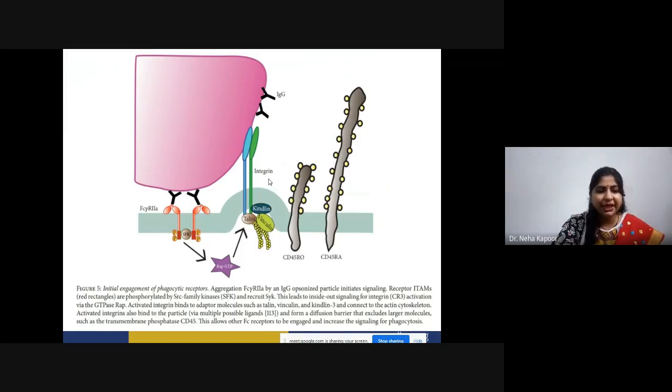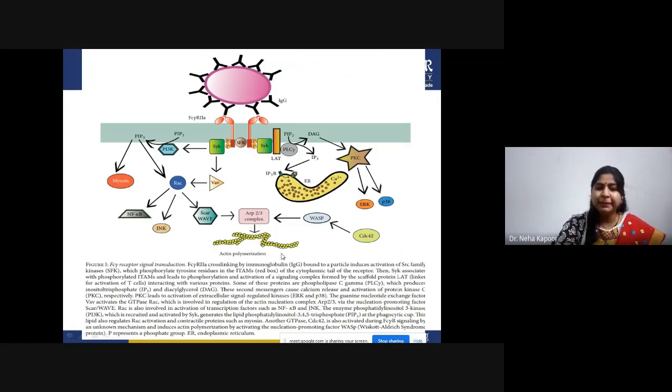These activated integrin molecules bind to adapter molecules, talin, kindlin, vinculin, and they connect to the actin cytoskeleton so that multiple ligands can be channelized and initiate the signaling for phagocytosis. This is the complete mechanism of engulfment. This is the antibody coated bacteria, and this is the previous structure. This is the complete pathway of how the signaling is operated.